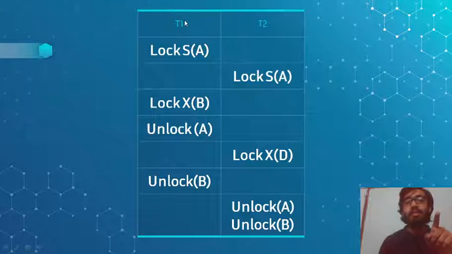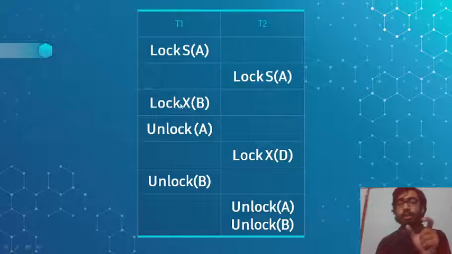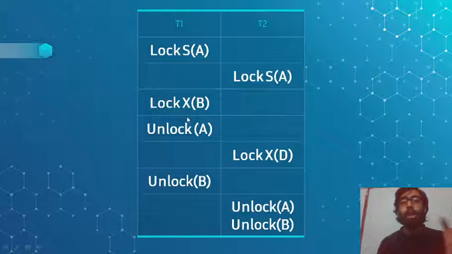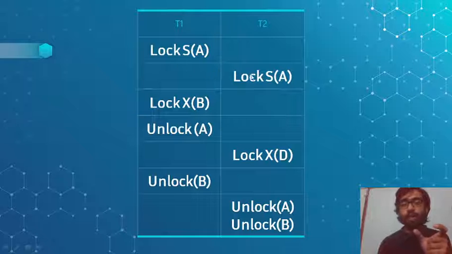Transaction T1 is in the growing phase, meaning it will acquire all the locks, and now it is asking for permission to acquire the lock on B. It asks for an exclusive lock on B, and it will get it without any problem, because no other nearby transaction has an exclusive lock on it.